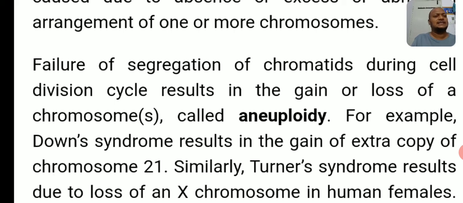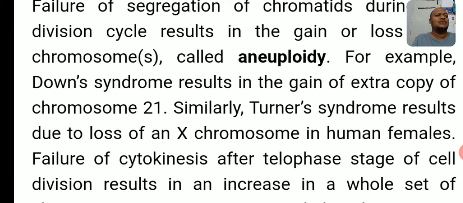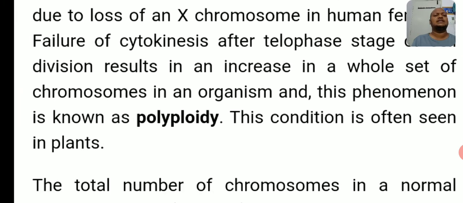Right? For example, Down syndrome results from the gain of an extra copy of chromosome 21. For chromosome number 21, an extra chromosome is added, and that causes Down's syndrome. In the same manner, Turner's syndrome results due to the loss of an X chromosome. So in Turner syndrome, an X chromosome is lost. Either gain or loss, that is aneuploidy, and obviously it causes syndromes. Okay, right. Next point.